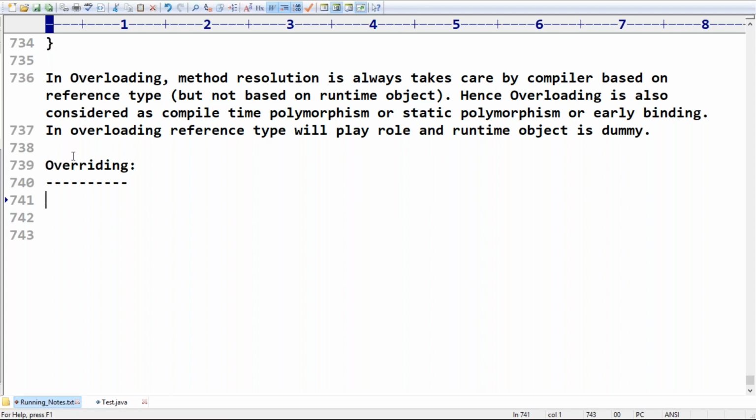If the child class is not satisfied with the parent class implementation, then the child is allowed to override that method, to redefine that method based on its requirement. This process is nothing but overriding. Okay, the best example here, just observe this.